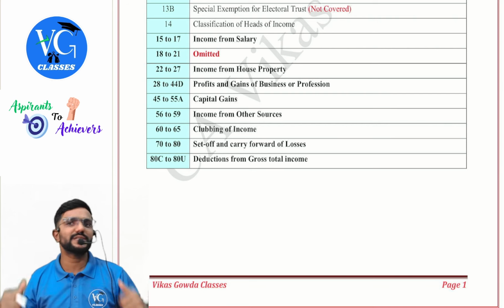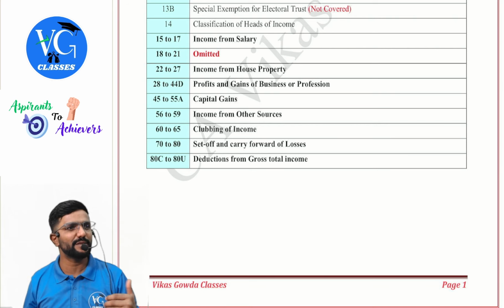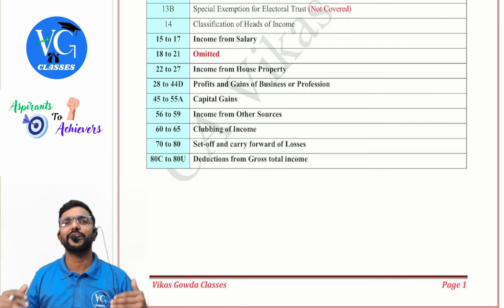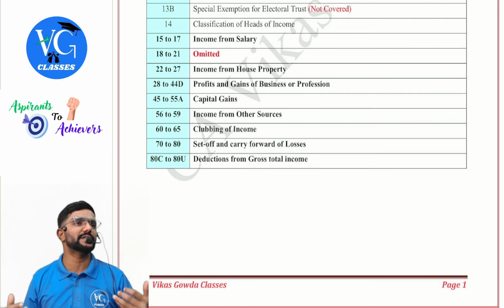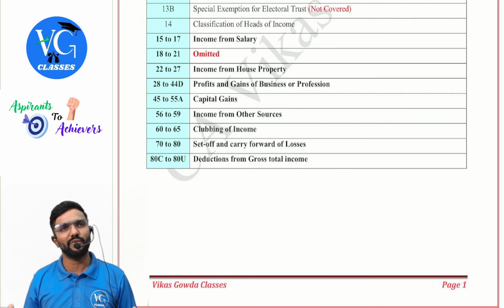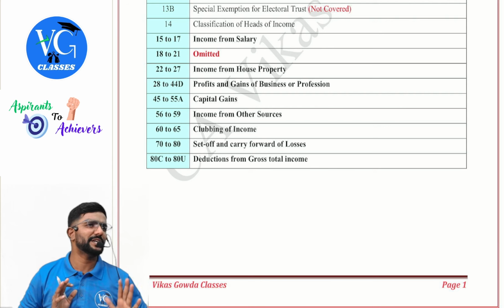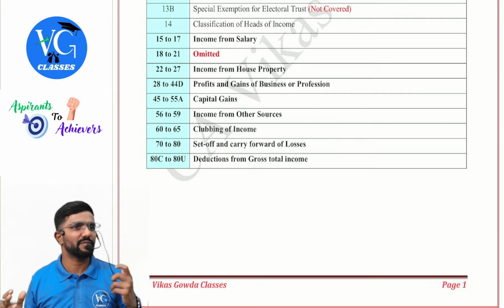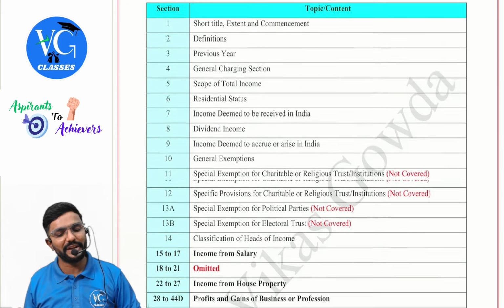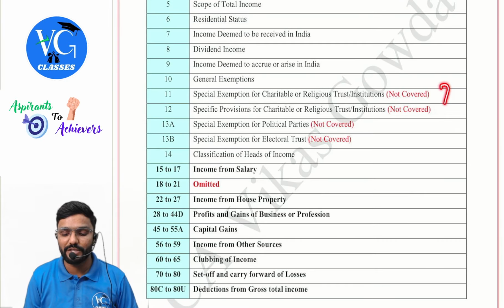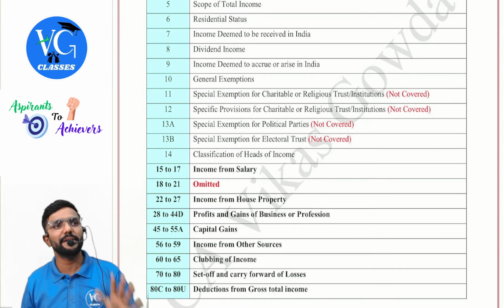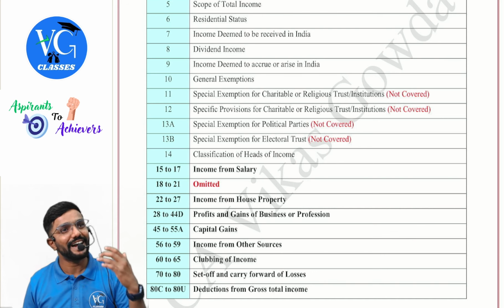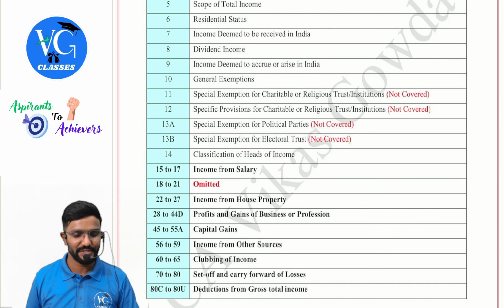After this, a few sections are also covered in our intermediate syllabus, but they are not continuous. For example, the due date to file returns or who should file returns is given in section 139 subsection 1. Those things I have not mentioned here because they are not continuously covered. So whatever is continuously covered for you, I have mentioned here. And here also, in between, a few sections are not a part of your syllabus, which I have already mentioned in the bracket as not covered. Not covered means not covered at intermediate level, guys.